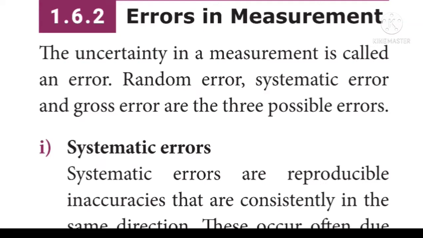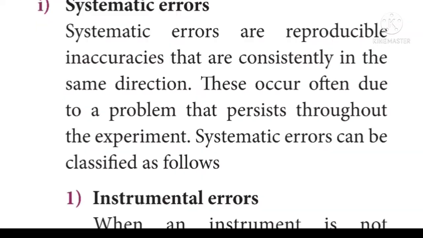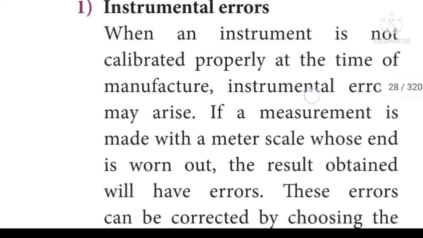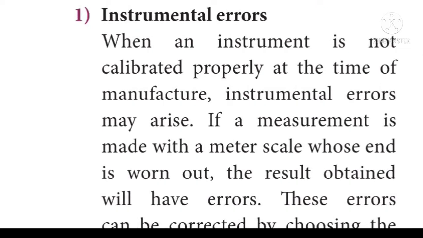First, systematic error. What is systematic error? Systematic errors are reproducible inaccuracies that are consistently in the same direction. These occur often due to a problem that persists throughout the experiment. Systematic errors are also classified into different types. They are: first one, instrumental errors.